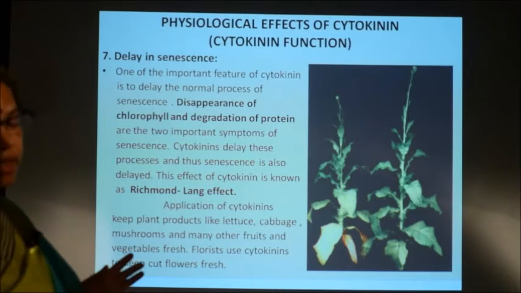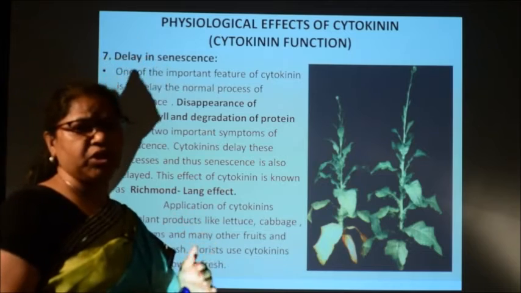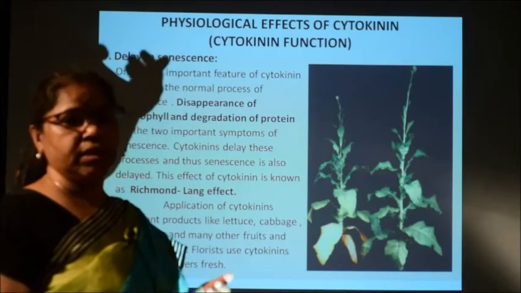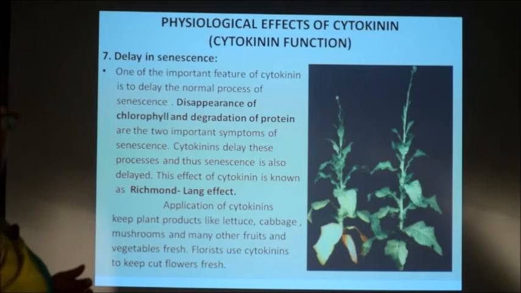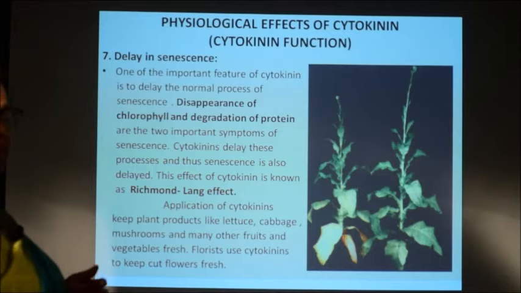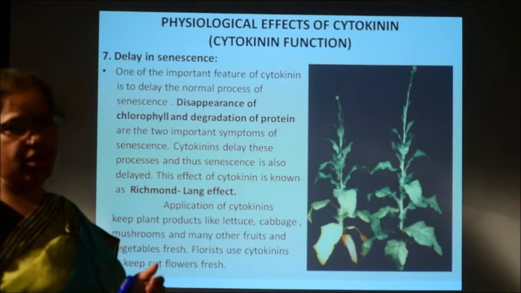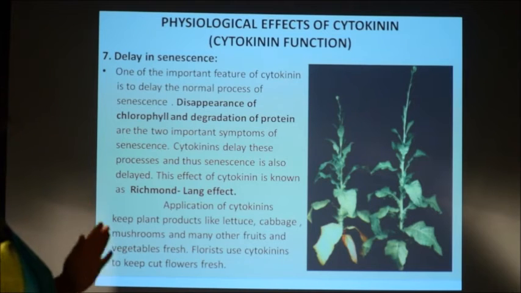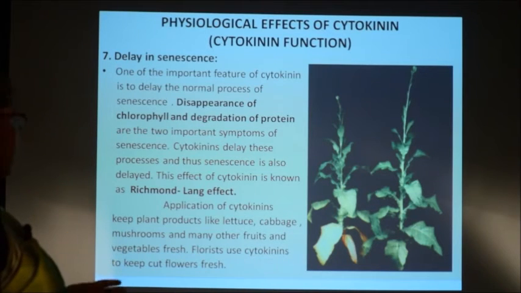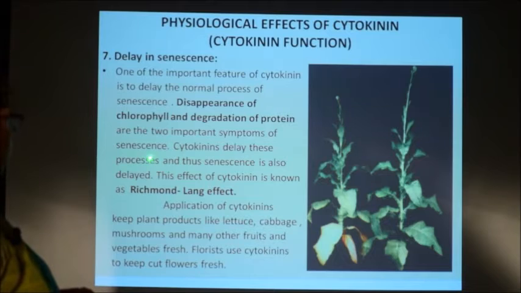senescence is. Senescence is a process of deterioration, or you can say it is a process of aging, and in this process you see two important symptoms of aging. These are the disappearance of chlorophyll and the degradation of protein molecules. These are the two important symptoms of the aging process or senescence process.